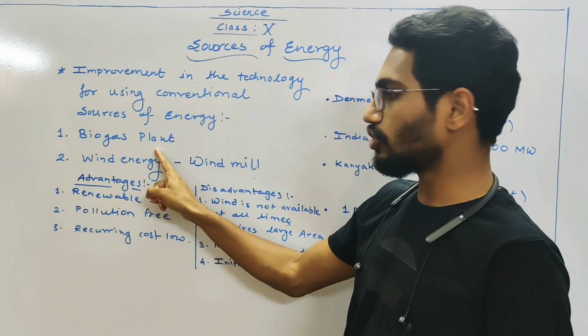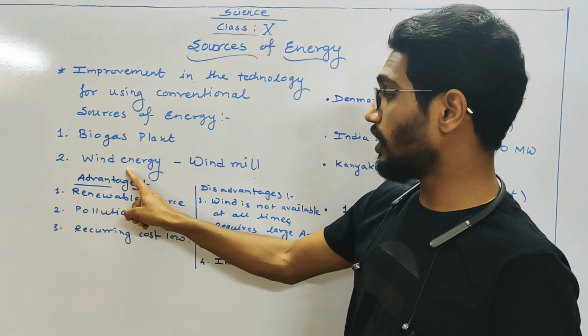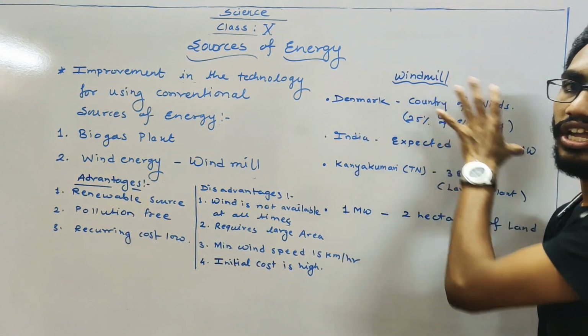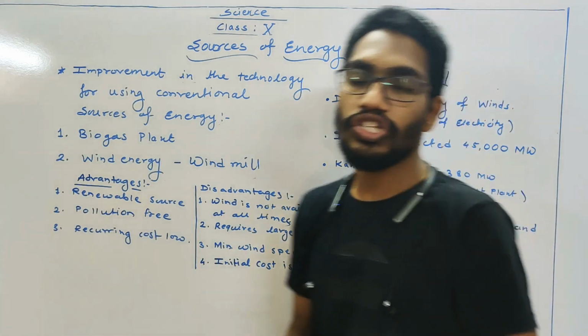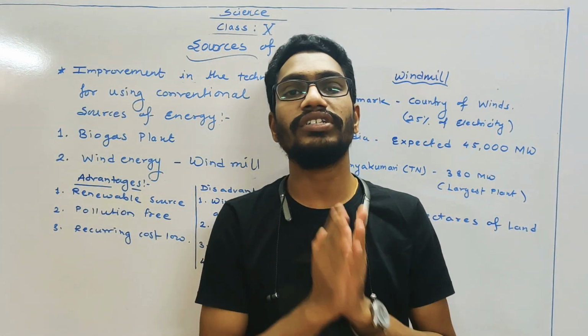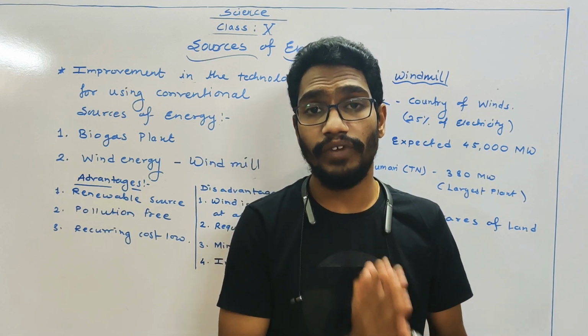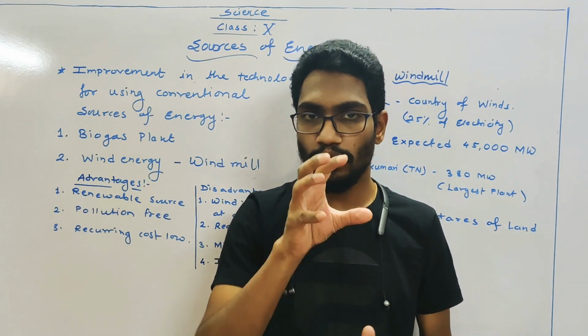Number 1 biogas plant जो last video में हुआ. Number 2 wind energy, that is advantages, disadvantages and the statistic in the country as well as in India. So this is all about the first half of the chapter, conventional sources of energy, under which we have learned up to this video.